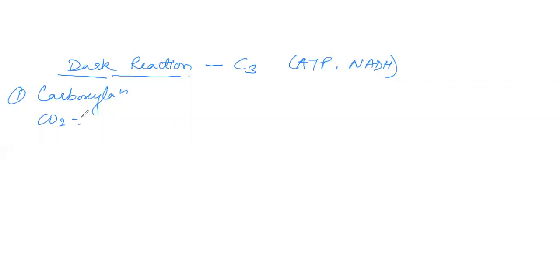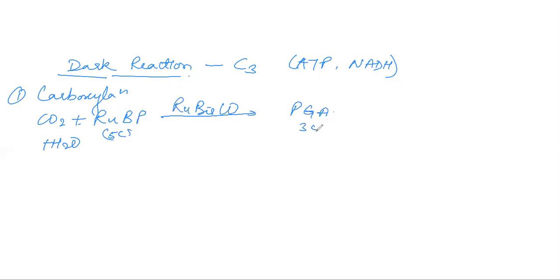The carbon dioxide is reacted with a 5-carbon compound, ribulose bisphosphate, by an enzyme called Rubisco. Rubisco stands for ribulose bisphosphate carboxylase oxygenase. So Rubisco with RuBP and CO2, also using water, forms a 3-carbon compound called phosphoglycerate. Since it's a 3-carbon compound, 2 molecules of PGA are formed for a balanced reaction. This is the first step, carboxylation.